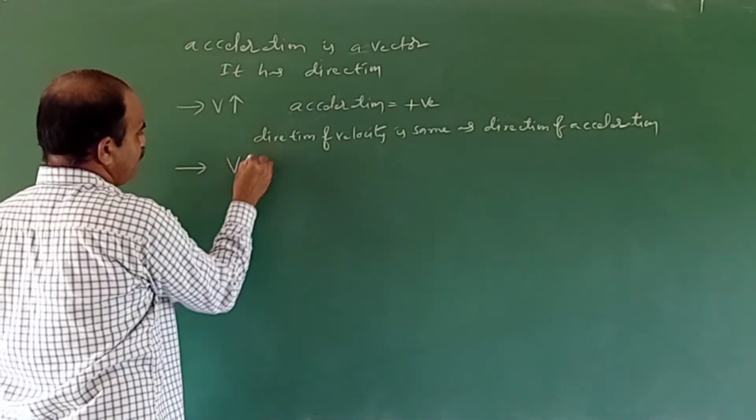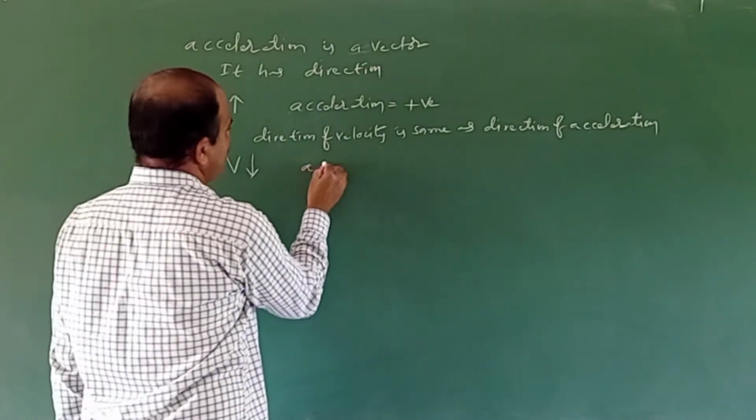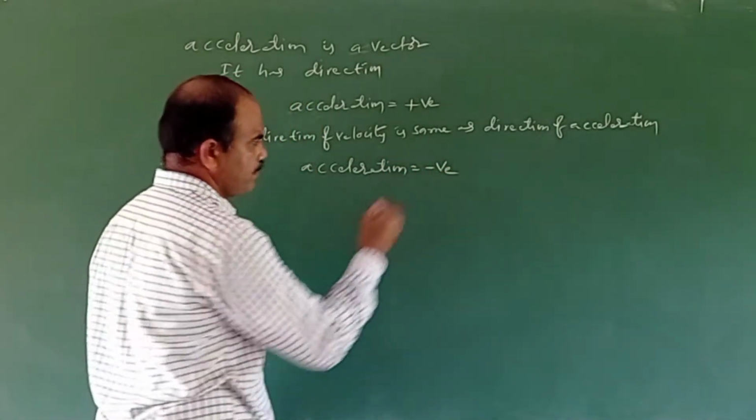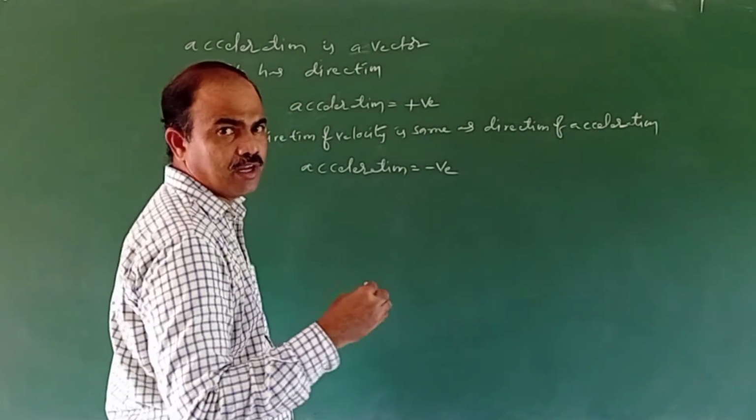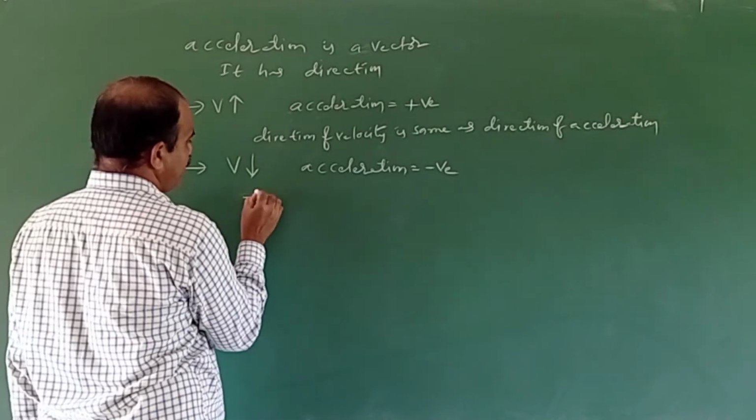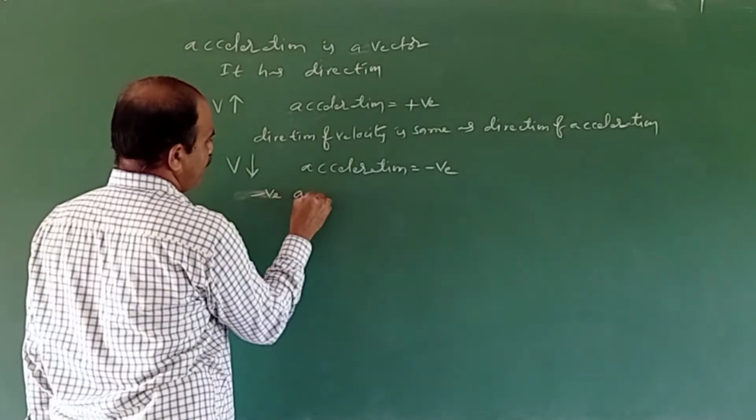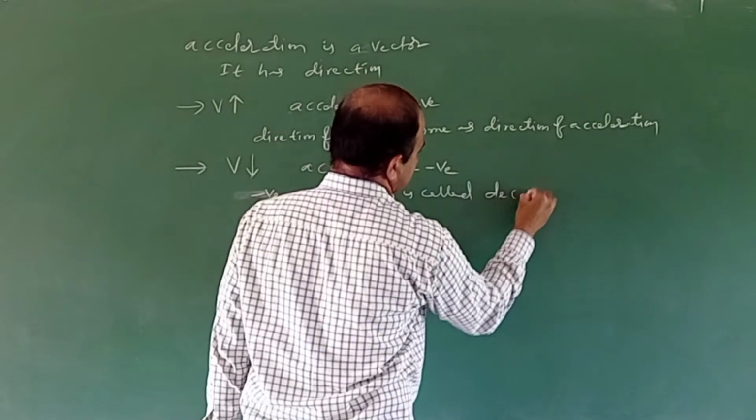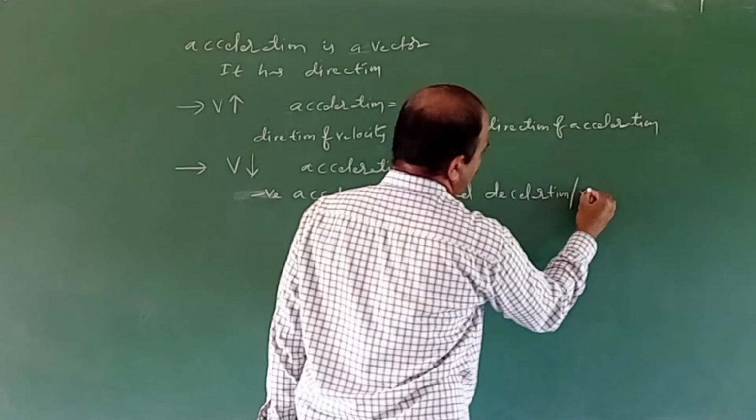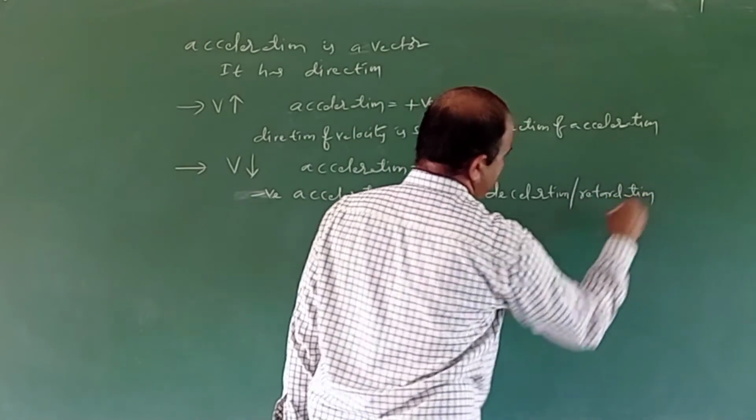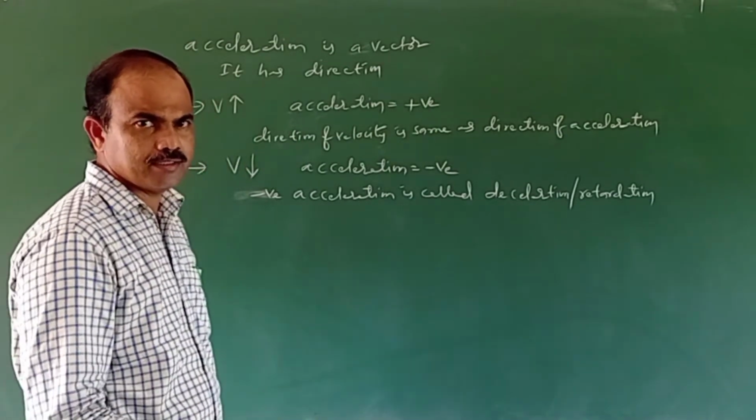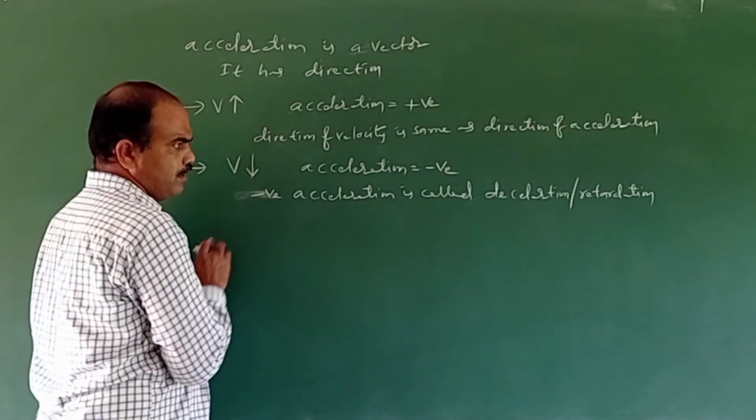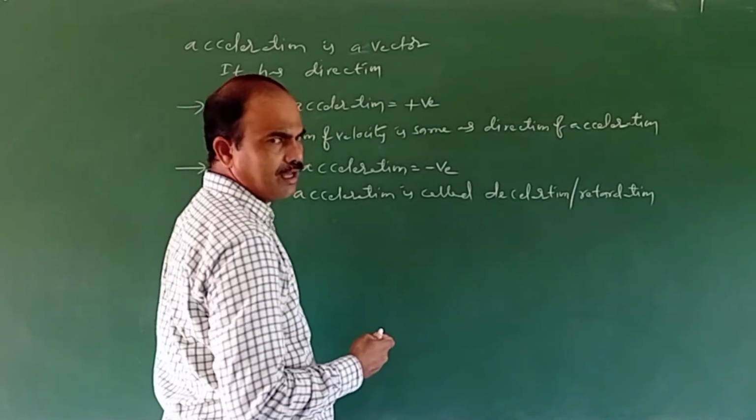And next, if the velocity of the body decreases with respect to time, then we say the acceleration is negative acceleration. Negative acceleration is also called deceleration or retardation. If the velocity of the body decreases, the body has negative acceleration, and it is called deceleration or retardation.